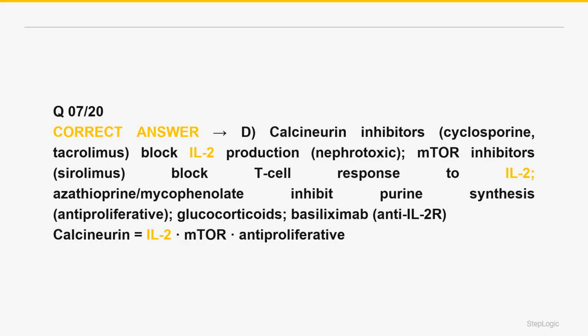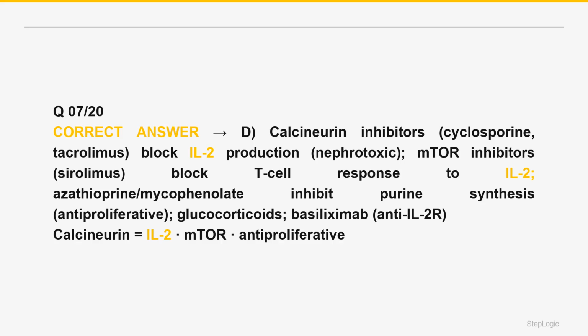The other classes: mTOR inhibitors, sirolimus, rapamycin, block the T-cell's response to IL-2, cell cycle progression, not nephrotoxic but cause hyperlipidemia and impaired healing. Antiproliferatives or antimetabolites: azathioprine leads to 6-mercaptopurine; watch the interaction with allopurinol or xanthine oxidase.